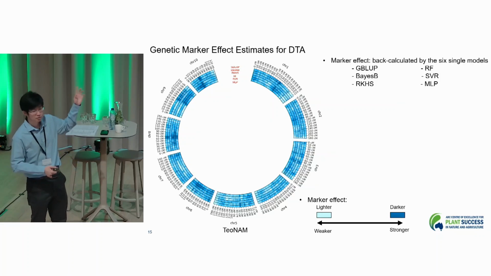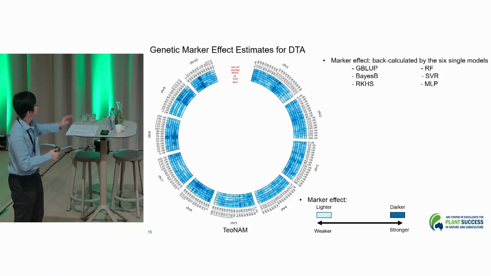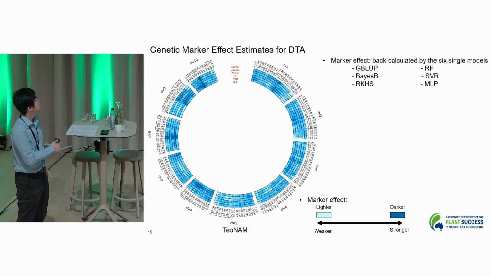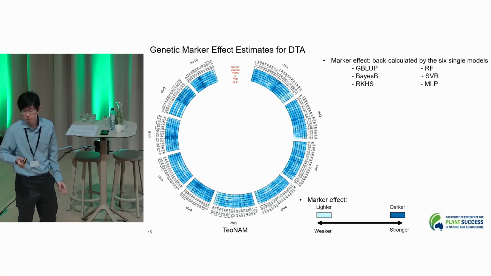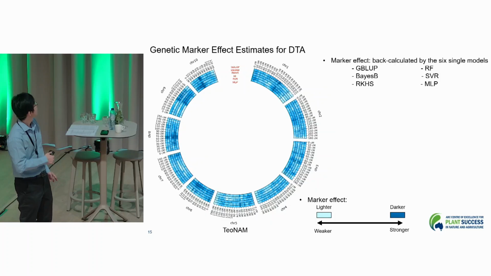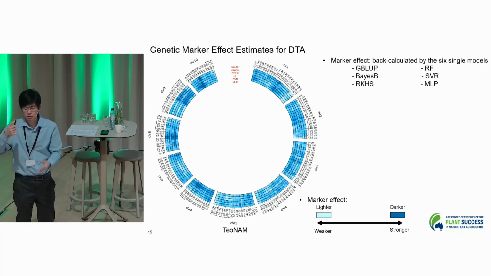But one interesting observation here is that although each of the single models has its own unique mechanisms in terms of their prediction, their overall tendency is kind of similar, highlighting similar parts as highly important. However, if you focus on the granularity of each of the highlighted regions, for example, this part, and this part, and this part, we cannot see consistency. We can see a bit of variation in terms of the darkness.